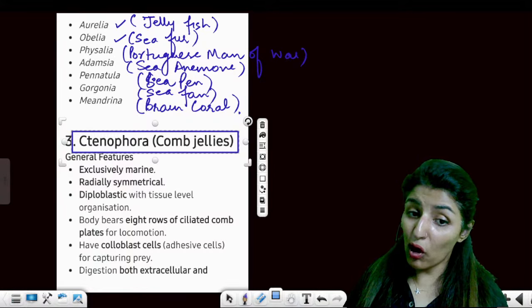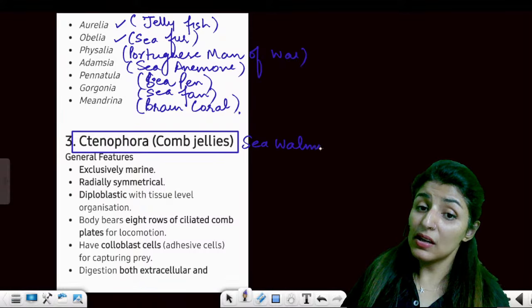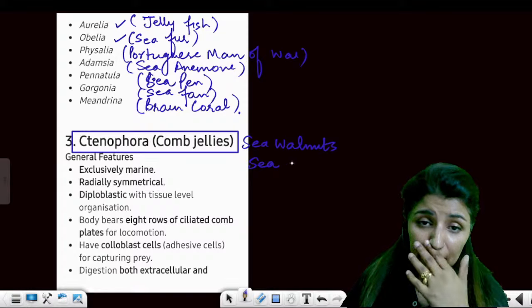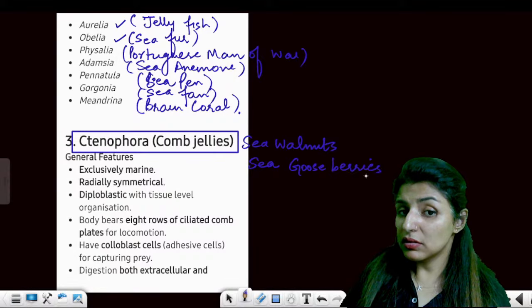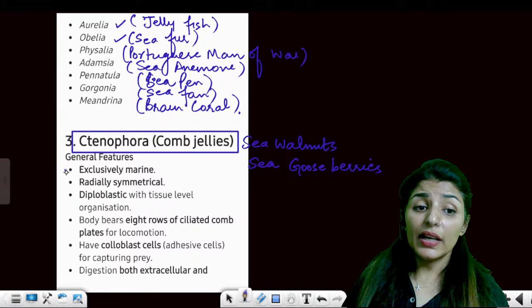Now, coming out of Coelenterata was another phylum, Ctenophora. We call them comb jellies. We also call them sea walnuts because they look like walnuts. We also call them sea gooseberries. Gooseberries are amla, so they look like amla. So sea gooseberries as well. Is that clear? Now, exclusively marine.